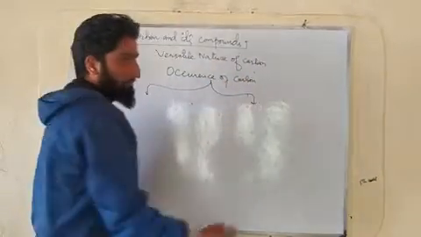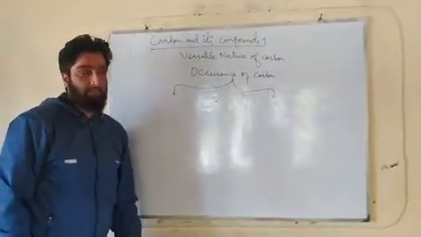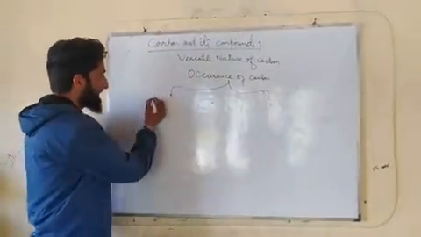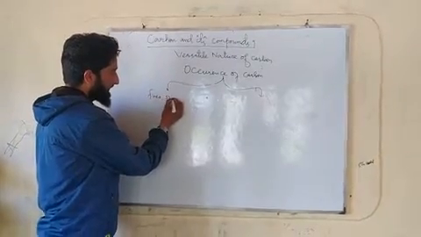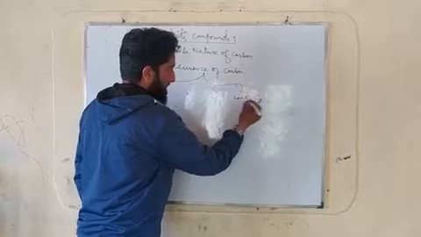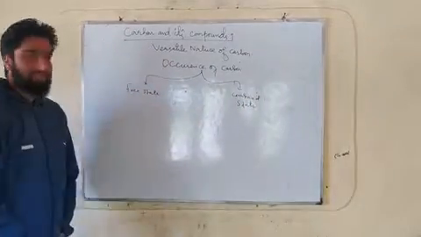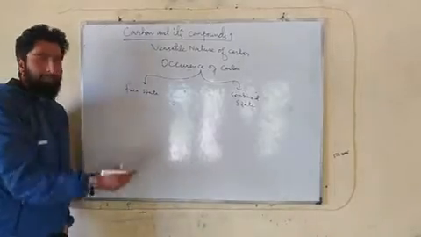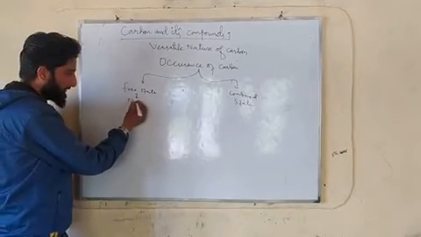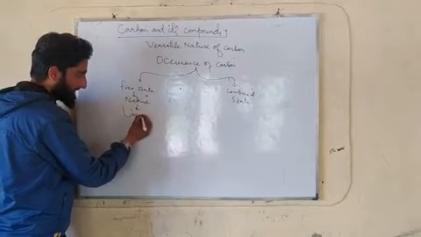As far as carbon is concerned, carbon can occur in 2 states. One is the free state, and another is the combined state. The free state simply means the native state, also called the uncombined state.